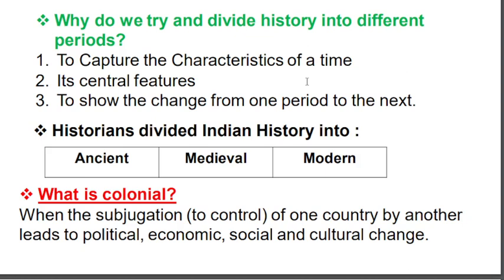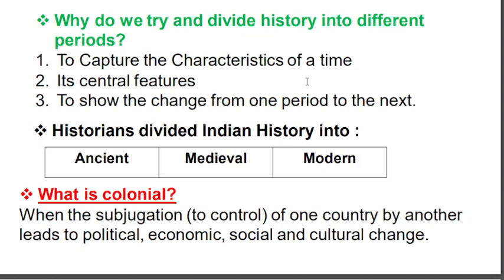In ancient history, how the people lived, what the food habits were, which type of houses there were, and which type of farming system there was, and how these things changed into medieval history and modern history, we can know by reading history. Here, Indian history is mainly divided into 3 types: ancient history, medieval history and modern history.